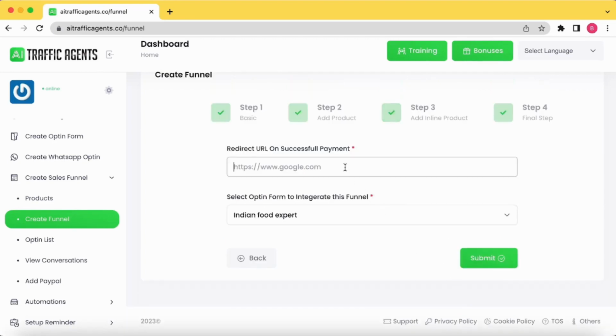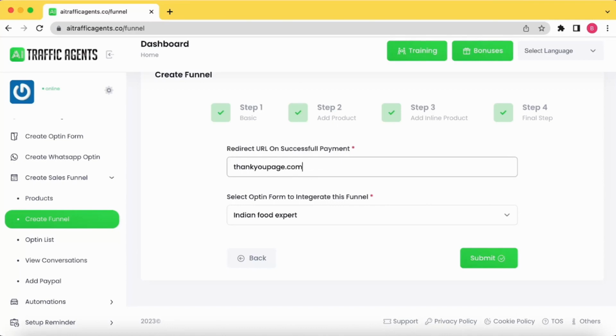Now we can add a URL here that will be shown to the user after they make the payment through PayPal or whichever payment gateway is available on your website. So post payment, wherever you want to send the customers, maybe on a thank you page, you can do that.